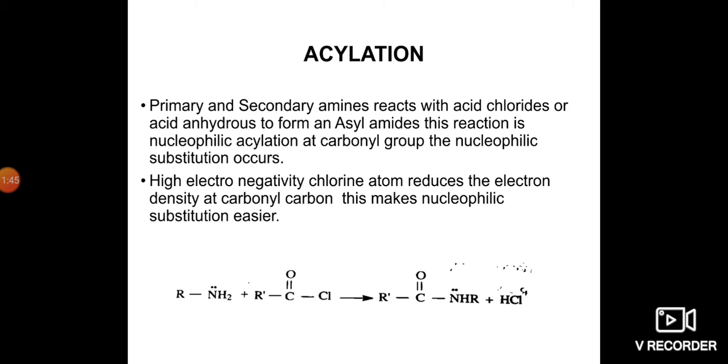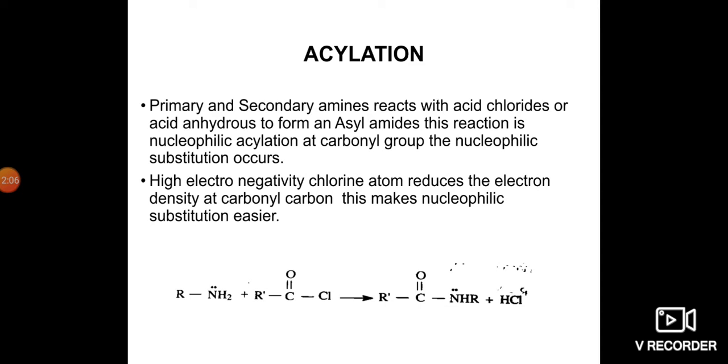Then go to the acylation. Primary and secondary amines react with acid chlorides or acid anhydrides to form acyl amides. This reaction is nucleophilic acylation at the carbonyl group.